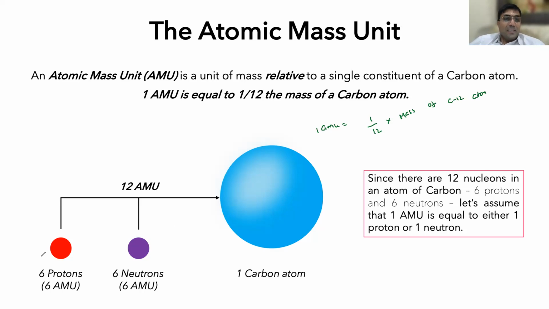If you see here, carbon atom is 12 AMU. How? 6 protons, 6 neutrons. Already told you 1 proton is 1 AMU and 1 neutron is 1 AMU. So 12 AMU. And the electrons are negligible. That is how it has come. 12 AMU.